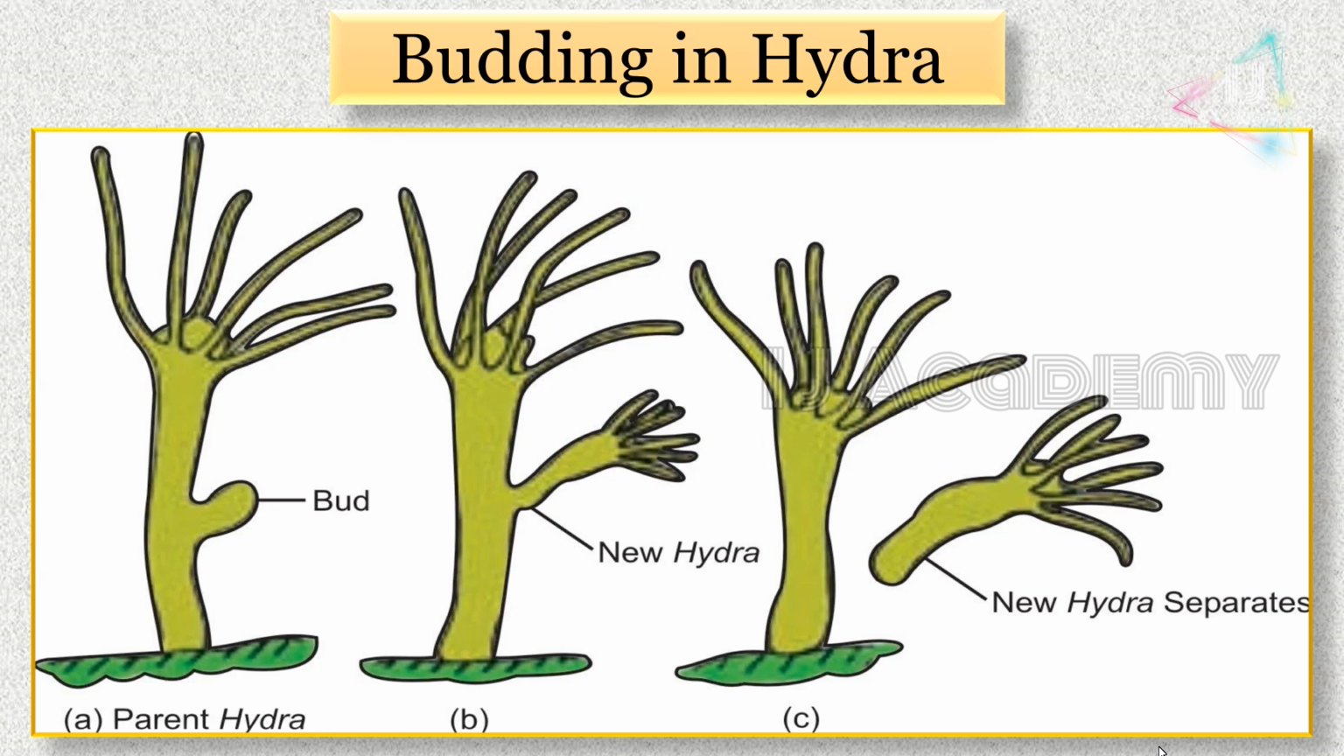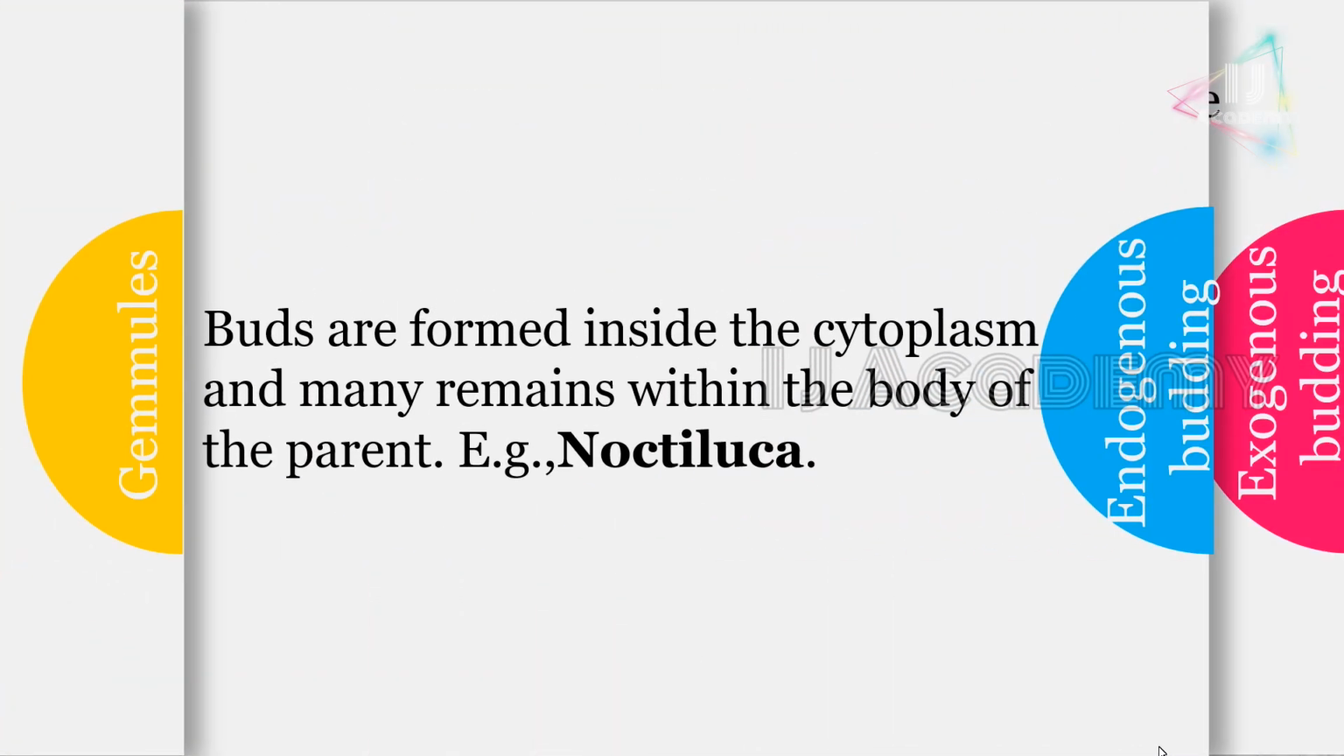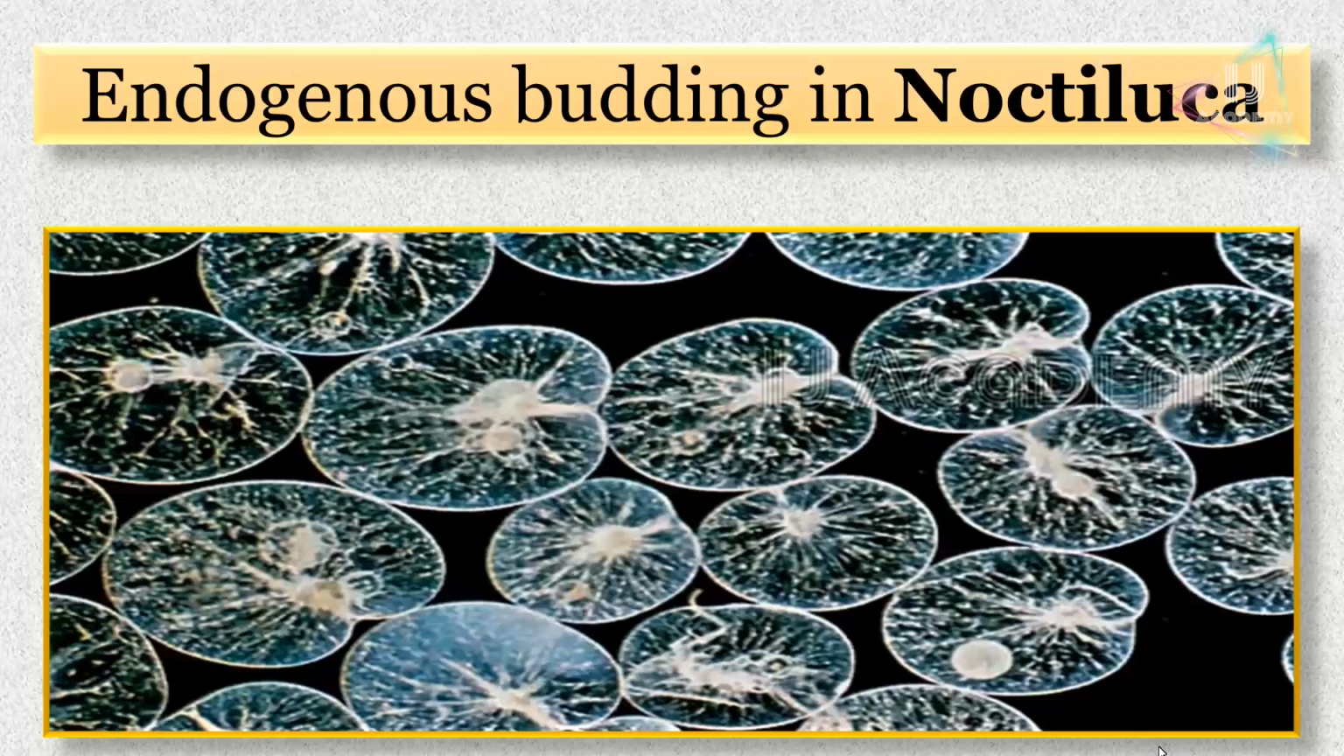Initially, the bud forms and then the tentacles and mouth grow, and after full development, the bud detaches from the parent and becomes an independent hydra. Endogenous budding. Buds are formed inside the cytoplasm and many remain within the body of the parent. Example, Noctiluca. So here all the buds remain inside the parent.